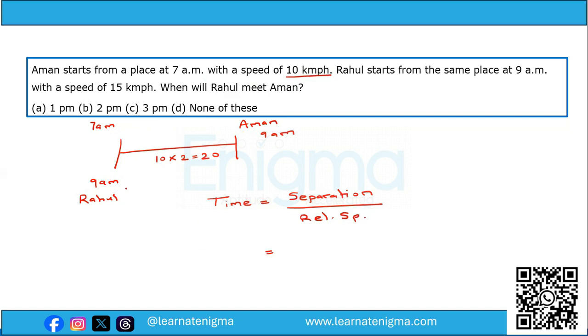Now, at 9 a.m., the separation between Rahul and Aman is 20 kilometers, and the relative speed, because Rahul and Aman are traveling in the same direction, will be the difference between their speeds. Therefore, relative speed will be 15 minus 10. So you get 20 upon 5, that is 4 hours. So 4 hours after 9 a.m., and therefore the answer will be 1 p.m.